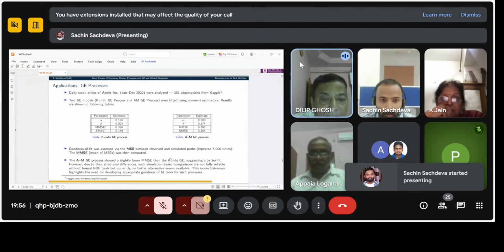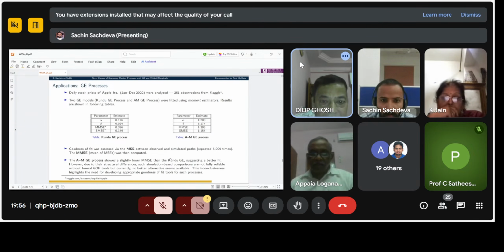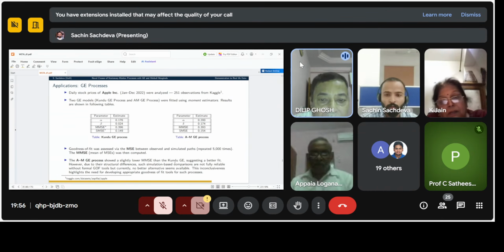So this is for the GE. See, alpha, beta in the case of the Kundu GE process is less than your process? Sir, alpha, beta are parameters, so they can be anything. Then SMSE is less here compared to yours. Yes, sir, MMSE is a little bit, just 0.003. It is negligible.